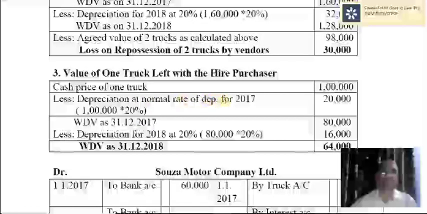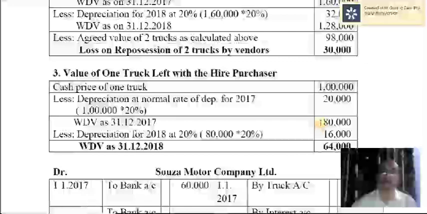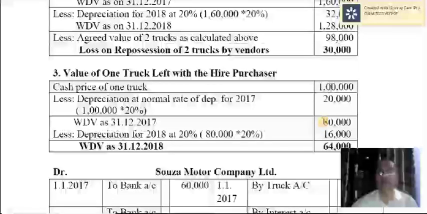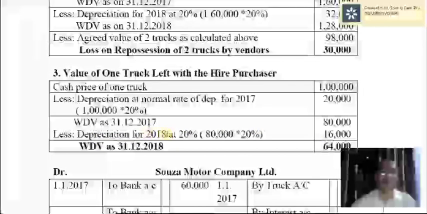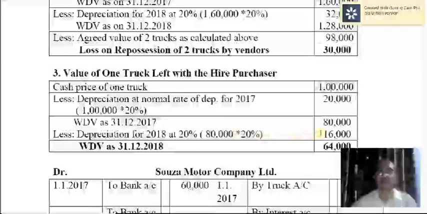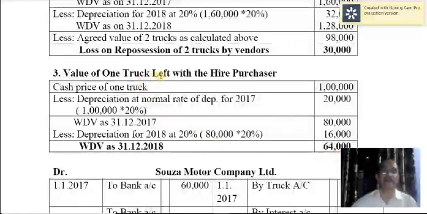Depreciation at the normal rate of 20% for 2017 comes to 20,000. So written down value is 80,000 at the end of the year, and at the beginning of the year it will be the same value. On that, again for 2018, 20% depreciation is levied. That comes to 16,000. So 64,000 rupees is the value of 1 truck left with the hire purchaser.